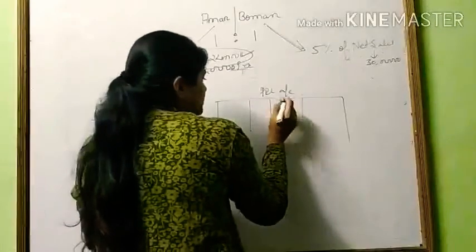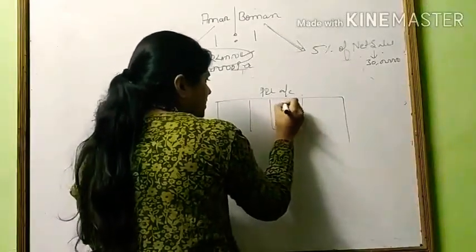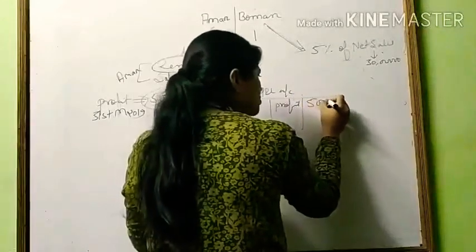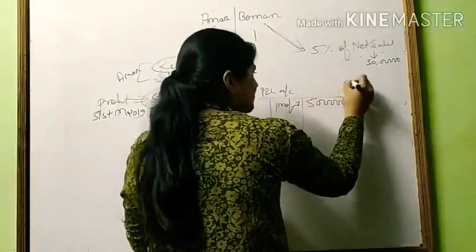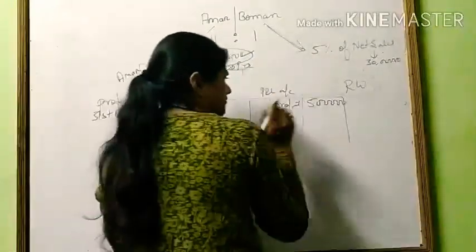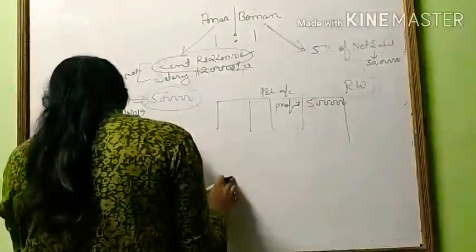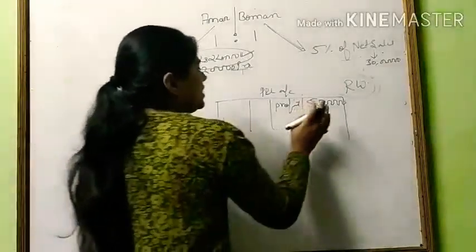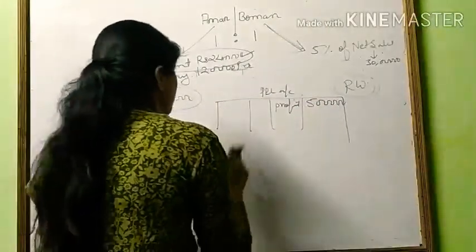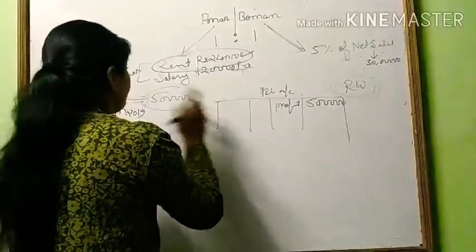How do we prepare it? From profit. How much profit is there? 5 lakh. We post 5 lakh here. This is rough work, don't show it in the fair. After this 5 lakh, write charge against profit expenses.